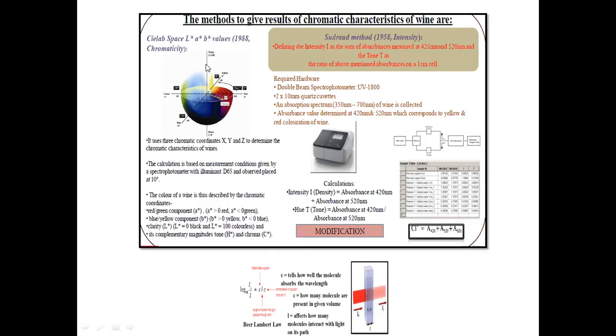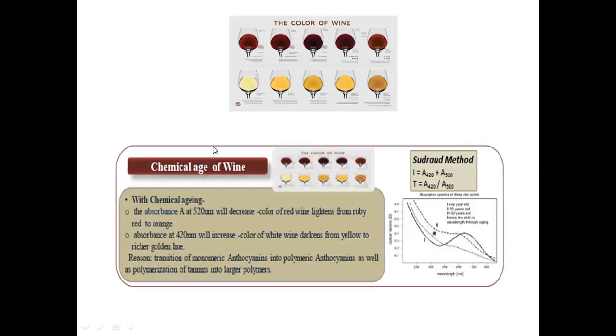In the CIELab method, it uses three chromatic coordinates, that is X, Y, and Z, to determine the chromatic characteristics of the wine. If a star is greater than 0, the wine is red in color. If a star is less than 0, it is green in color. Similarly, we can use L star and b star coordinates to find the different colors of the wine.